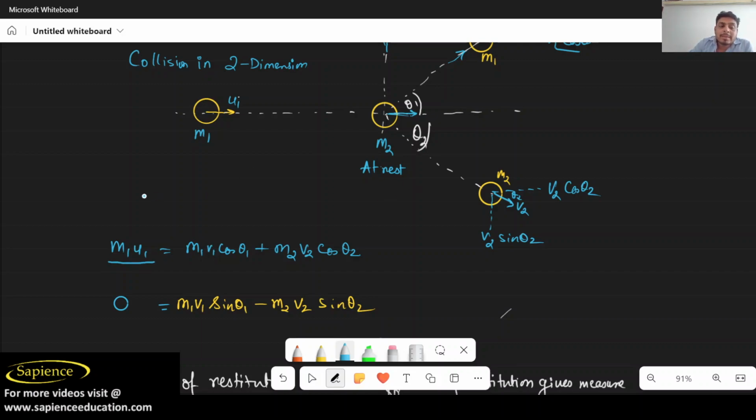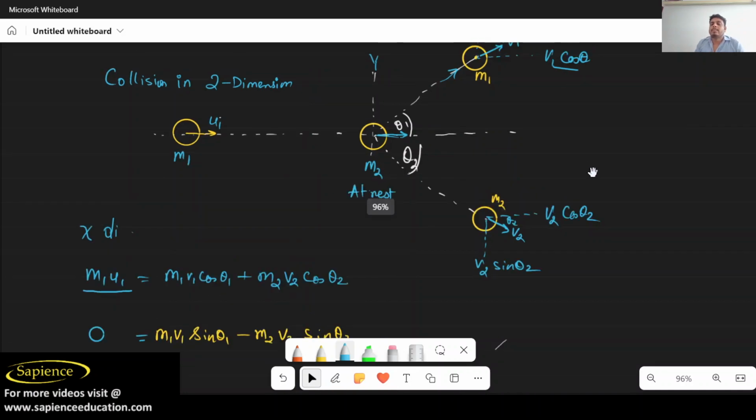I am talking about the x direction only, not the y direction. In the x direction, what will the final momentum be?